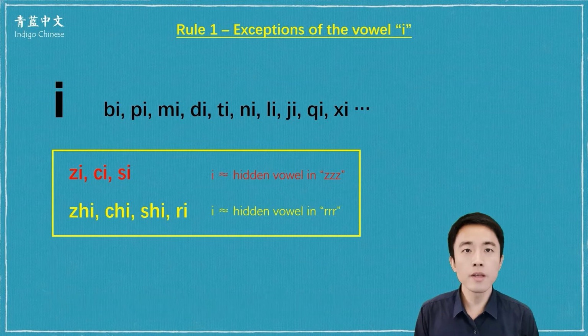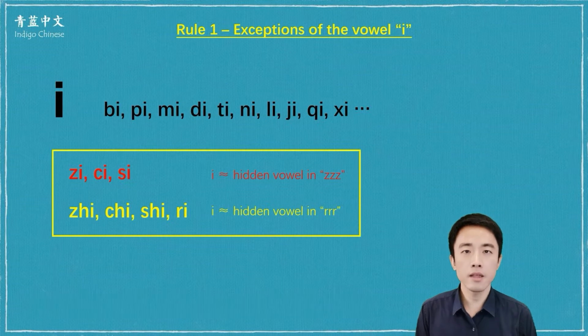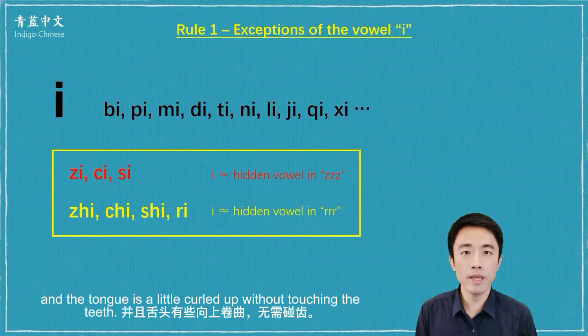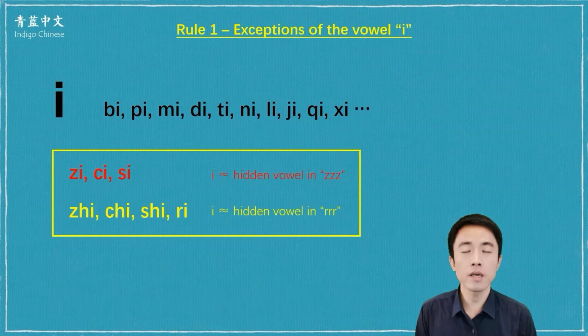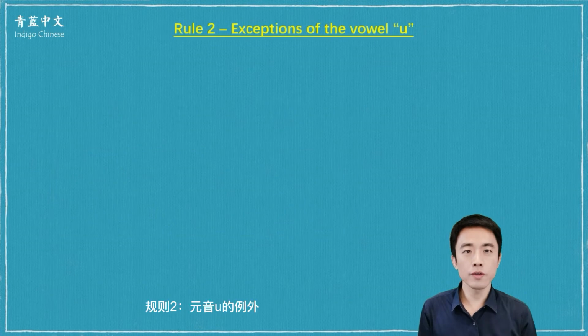In this group, the written vowel E is pronounced like the hidden vowel in the sound of zh, and the tongue is a little curled up without touching the teeth. Zh, ch, sh, r. So please take note of these exceptions for the vowel E. Rule 2. Exceptions of the vowel U.